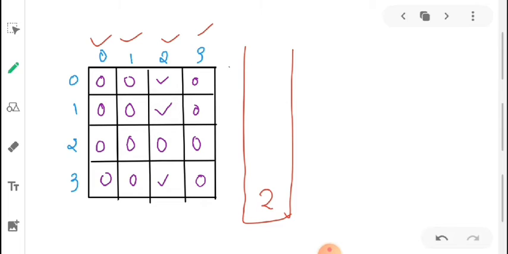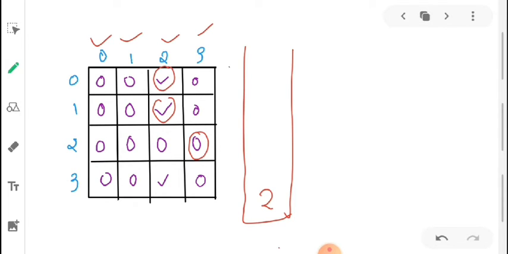Now we can't say that 2 is a celebrity because we haven't analyzed all cells. We have analyzed this cell, then 1 and 2 we have analyzed, and again 0 and 2 we have analyzed.